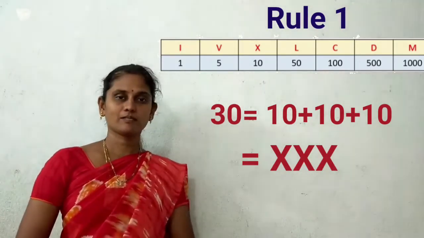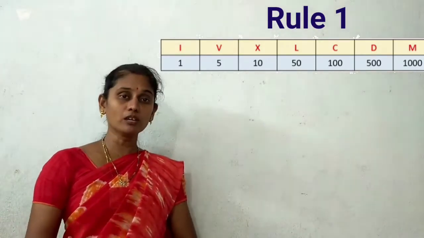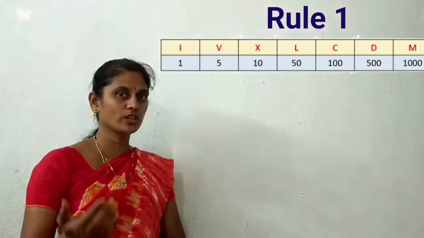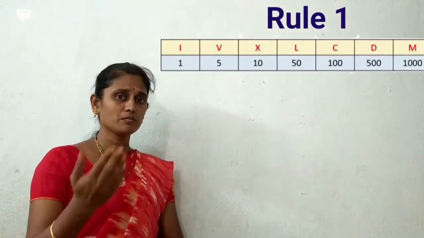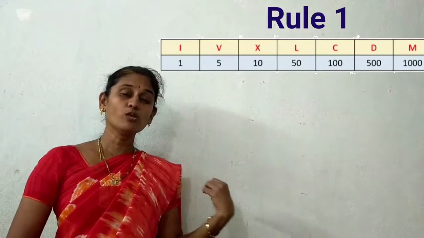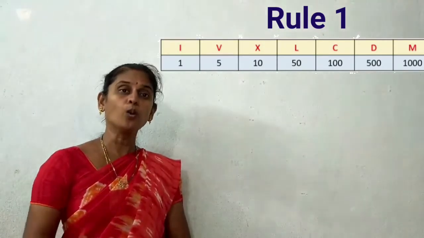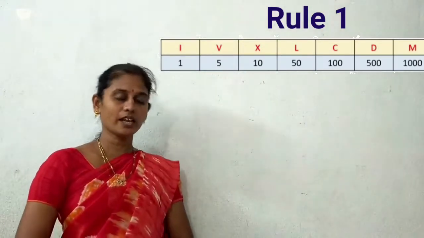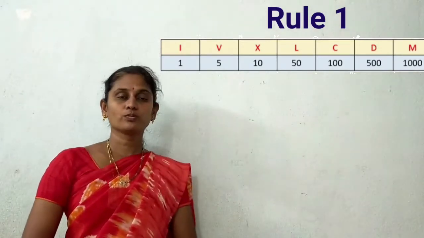Right? If I want to write the number 4. Can I write the symbol I 4 times? No. Rule 1 tells us we can repeat the symbol I only 3 times. So here we should not repeat, right? Look at rule 2.